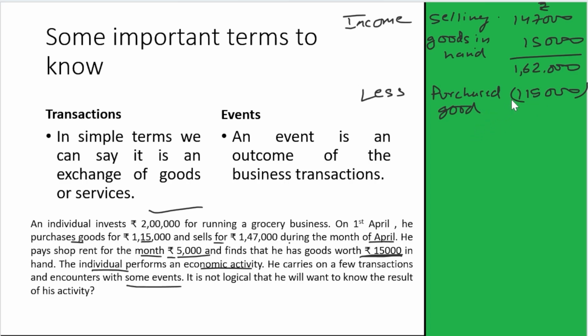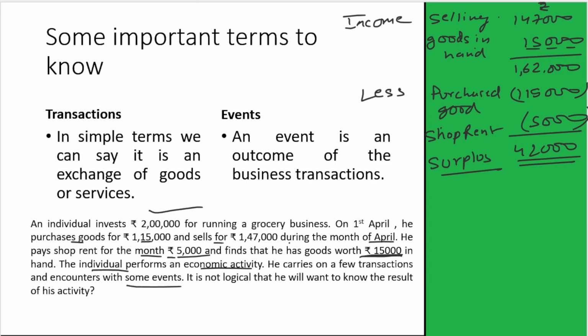Then he paid shop rent, rupees 5,000. So at the end of all these activities, he got a surplus of 42,000 in hand. So by performing all these activities, he got a surplus of 42,000 in hand along with goods in hand of rupees 15,000.